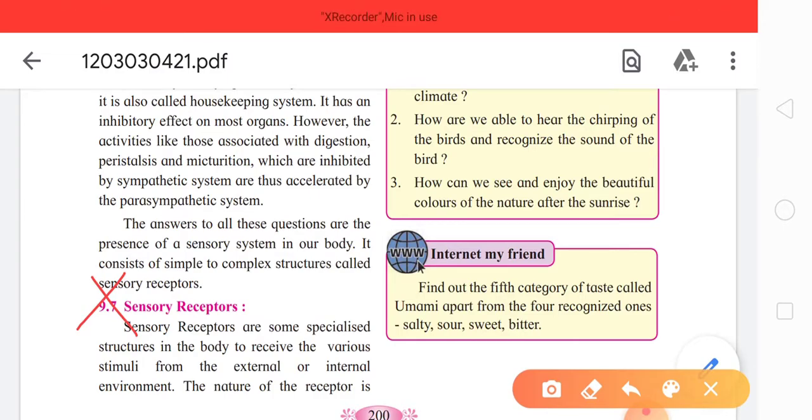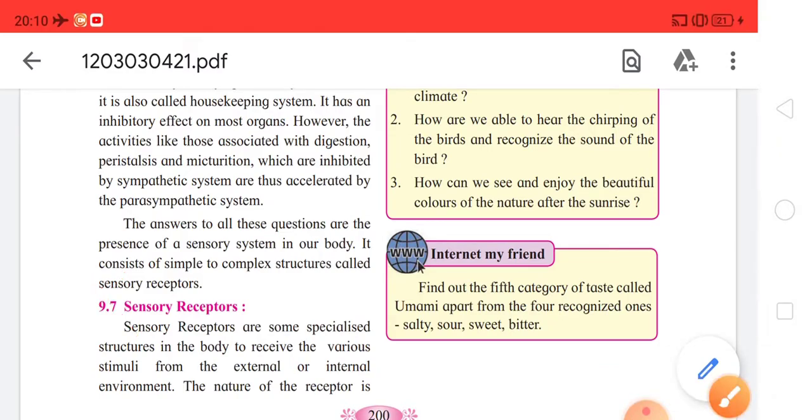So this was about the 9th chapter. Only these two parts of this chapter are being deleted. Rest everything is considered to be evaluative for the exam.